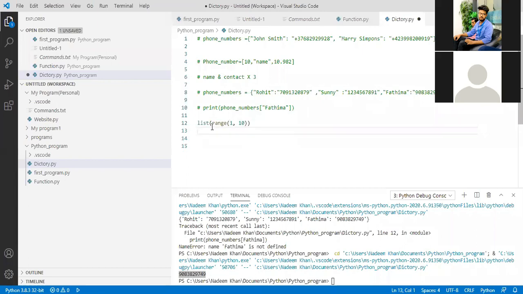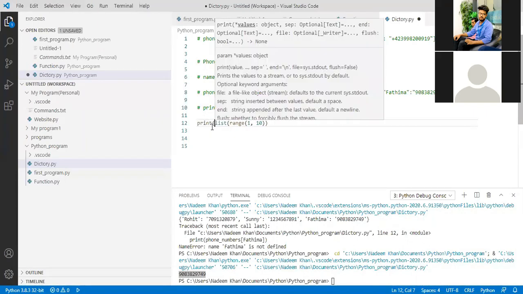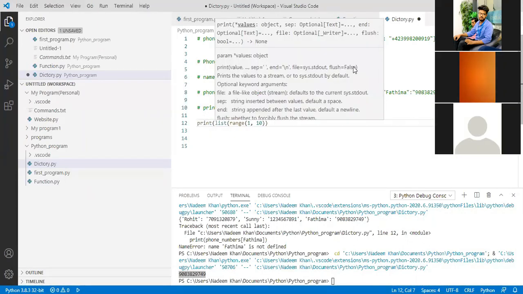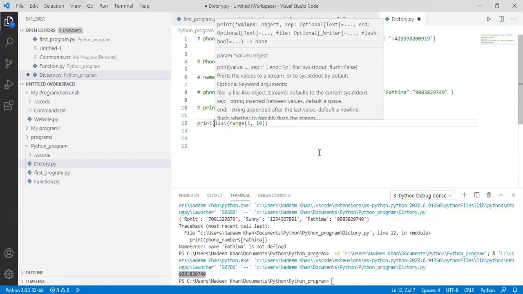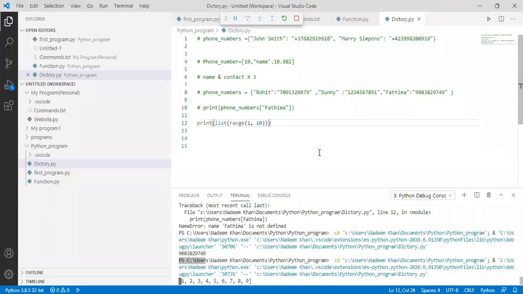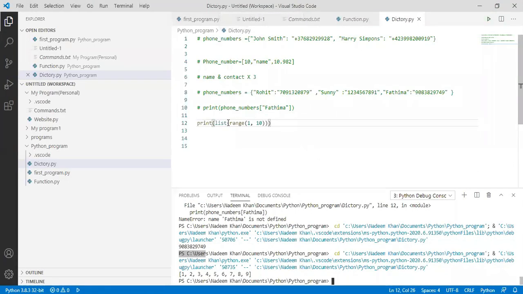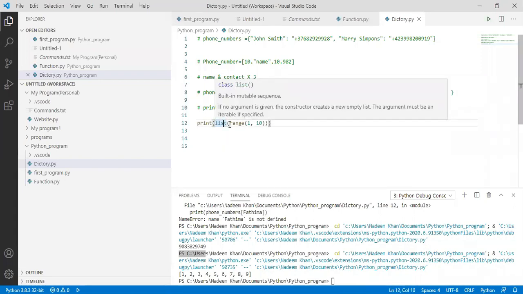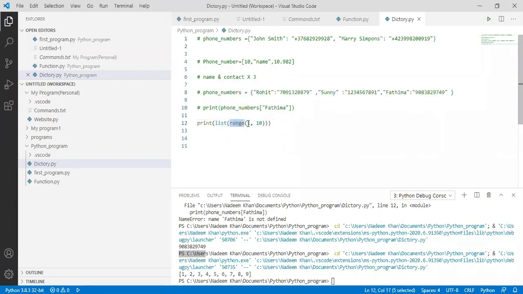I have to print a list between 1 to 10. So this is the command. We all know this list. What is a list? But in a list, we have to print a range between 1 to 10.